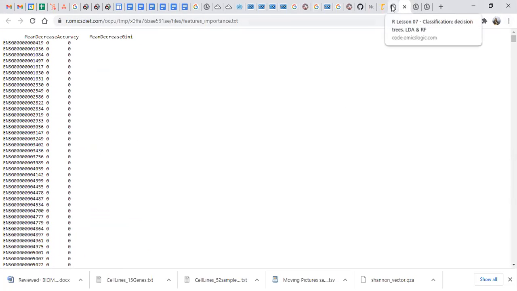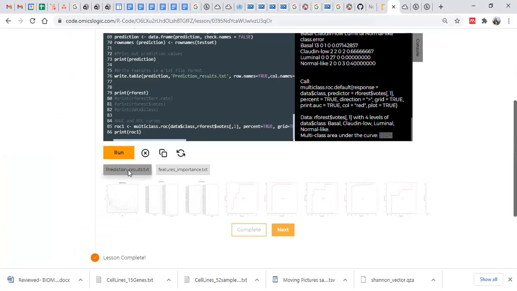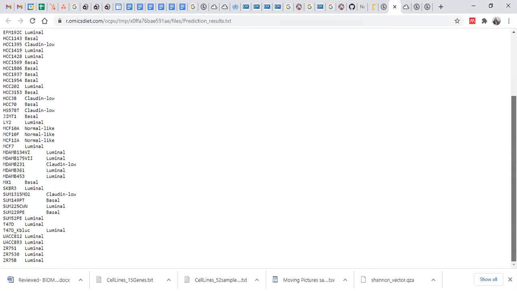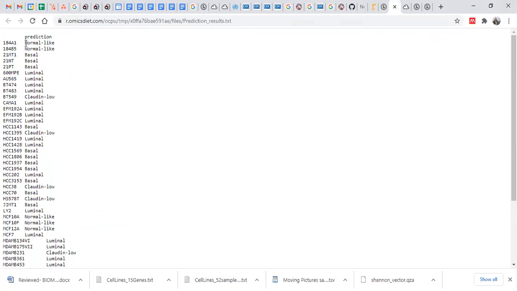Then we have another output, that is the prediction result. These are the prediction results on your test data, so against each of the samples, what it is now predicted. This is how you can actually analyze. These are the important results.